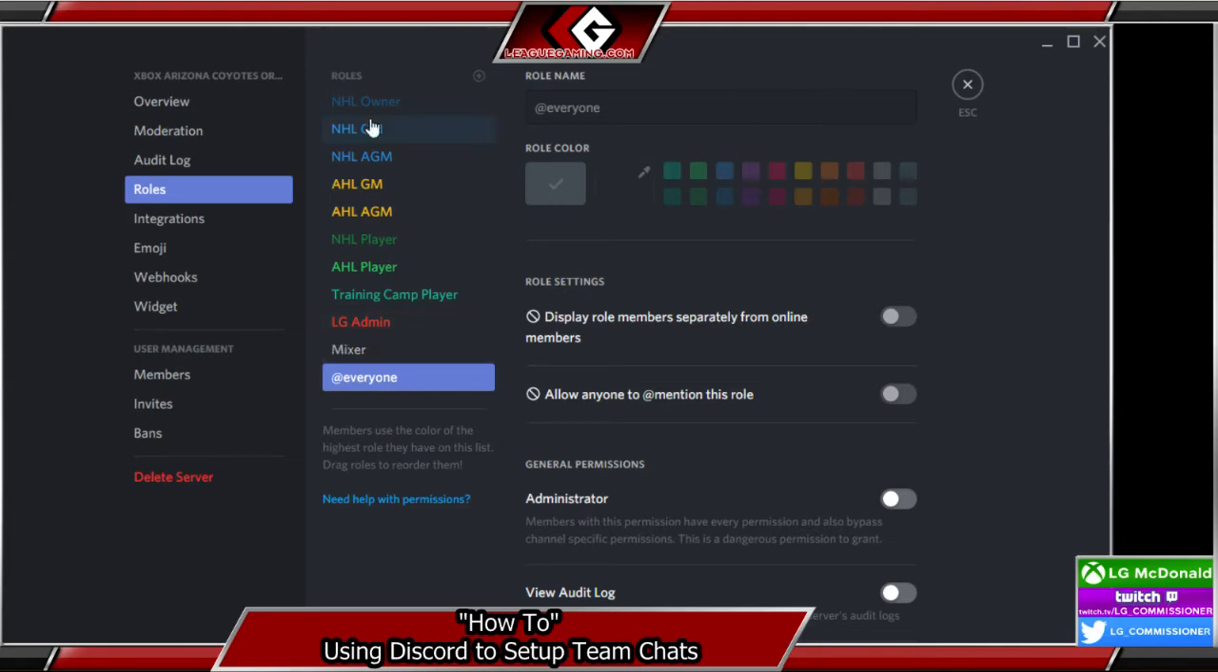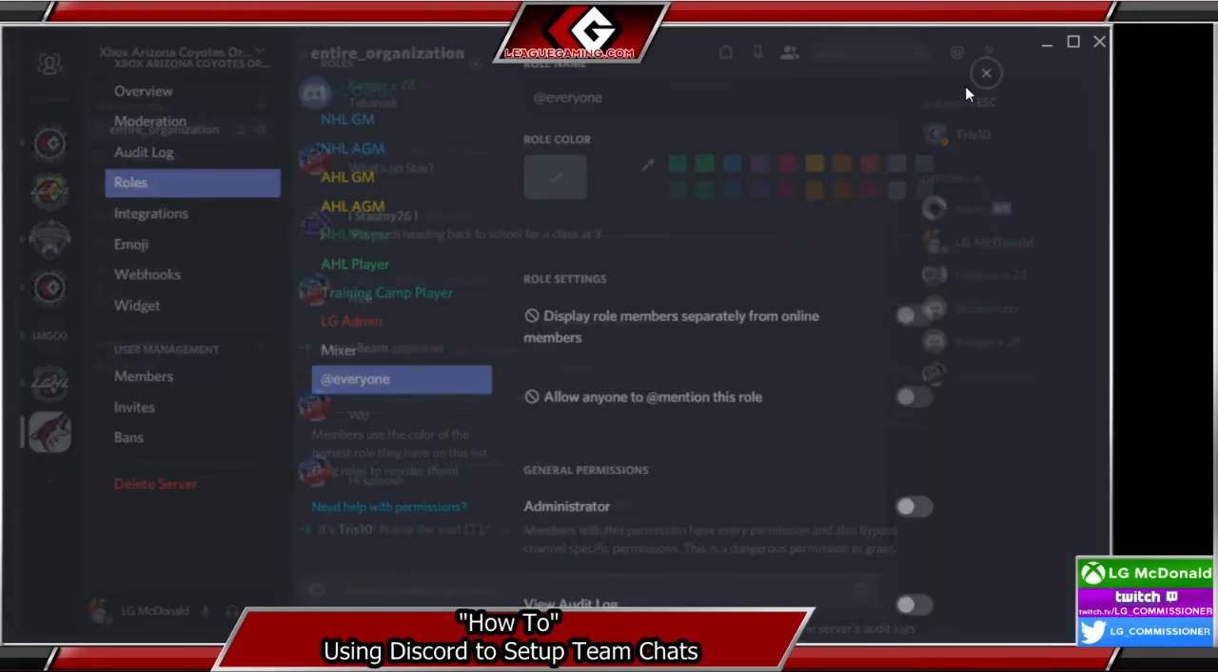So I'll give you a quick example. These are the different categories, and these are the different people that will be involved in these chats. When I close out of this and go back to the section here, this is where all the channels are located.